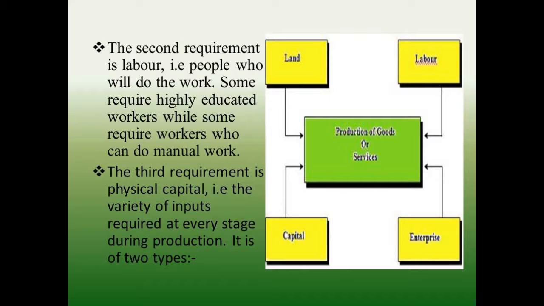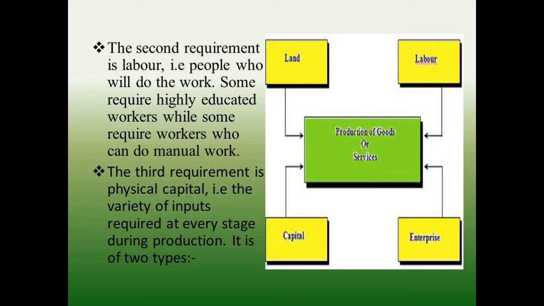The second requirement is labor, that is, people who will do the work. Some require highly educated workers while some require workers who can do manual work. The third requirement is physical capital, that is, the variety of inputs required at every stage during production.